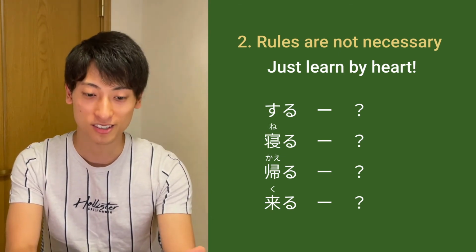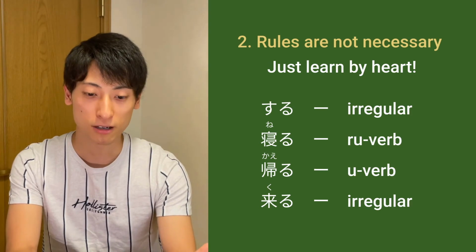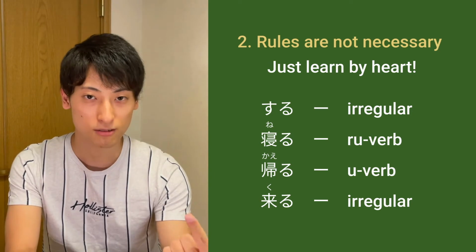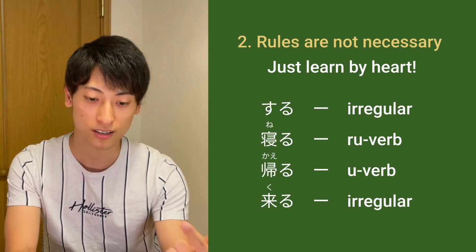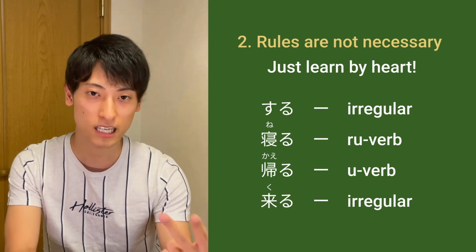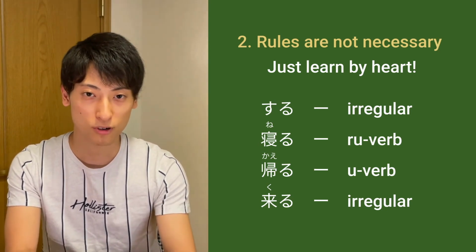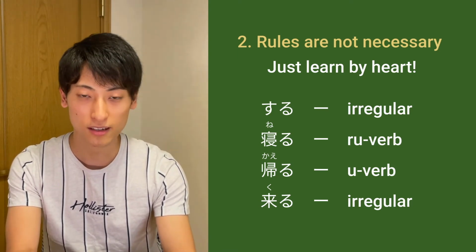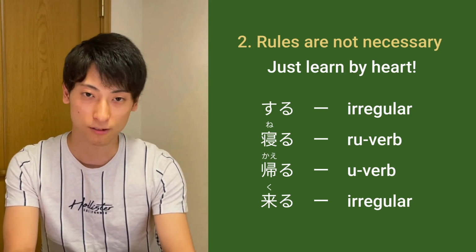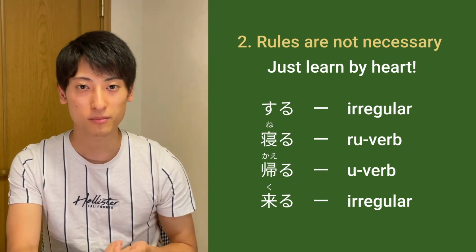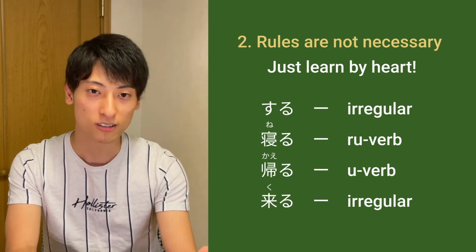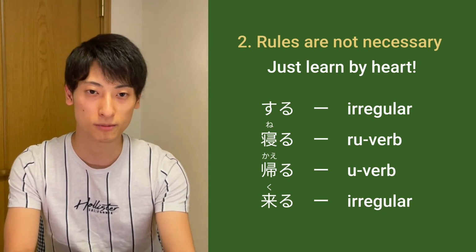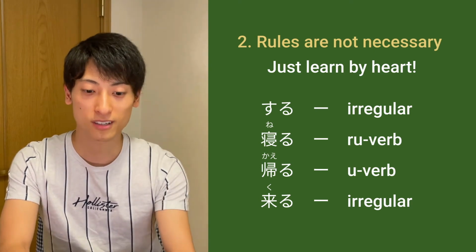Okay, here are the answers. So the first one, suru, like we already talked about, is an irregular verb, and neru, this is a Ru-verb. But the third one, kaeru, this is actually a U-verb. Even though this word ends with the word ru, it's actually a U-verb. And the last one, kuru, yeah, this is an irregular form. So if you remember that Ru-verbs end with ru, then you're gonna have a lot of problems because actually some U-verbs end with ru, so it's really confusing.